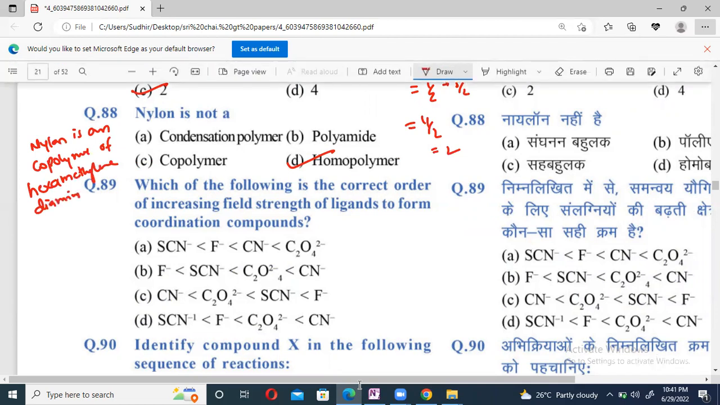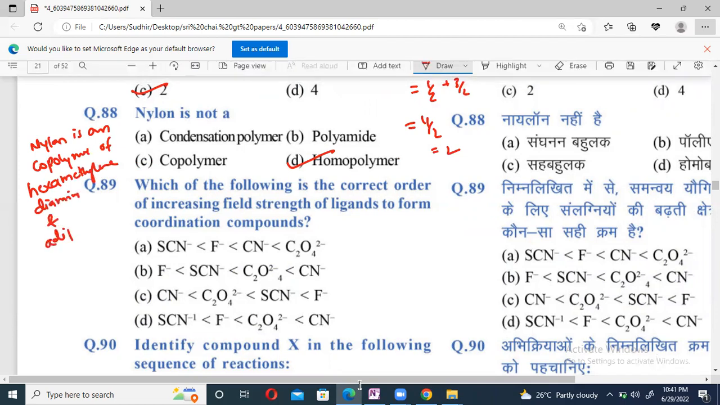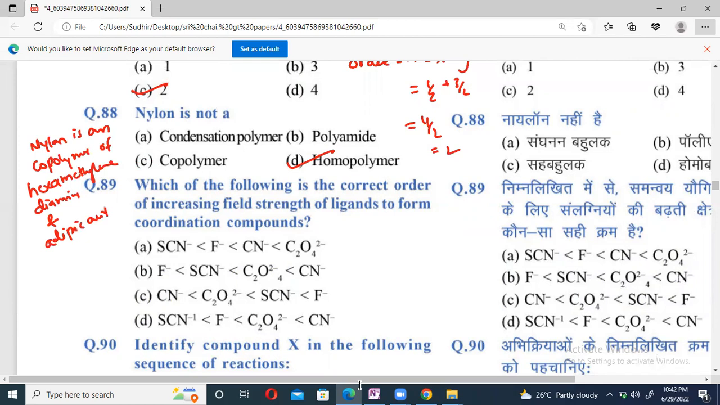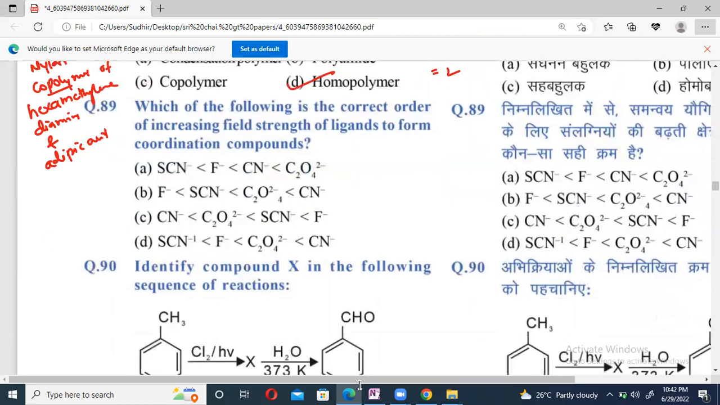Hexamethylene diamine and adipic acid means it is a copolymer but not the homopolymer. Question 89. Which of the following is the correct order of increasing field strength of ligand to form coordination compound? Directly from NCERT we got it. Option D is correct. Right?